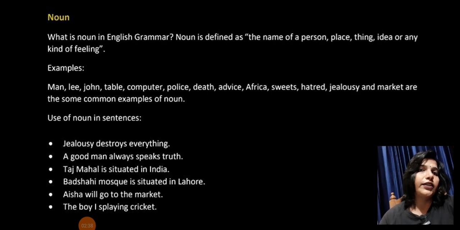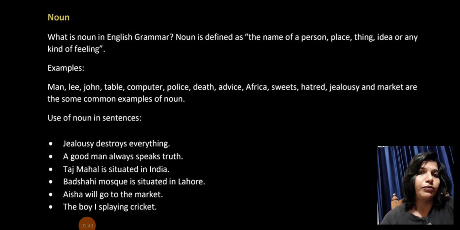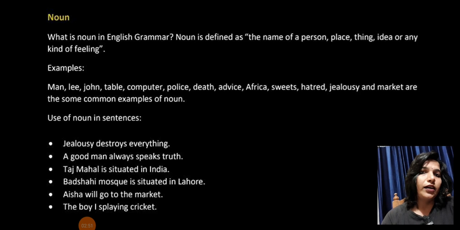All these are examples of noun. The rest are examples in proper sentences that I gave you. You can relate to them later on. You can pause the video and read the nouns in the sentences also, but here I'm just moving on to the next slide.